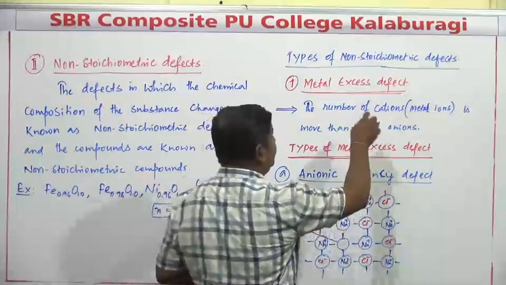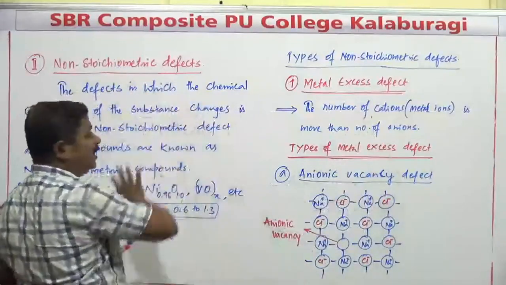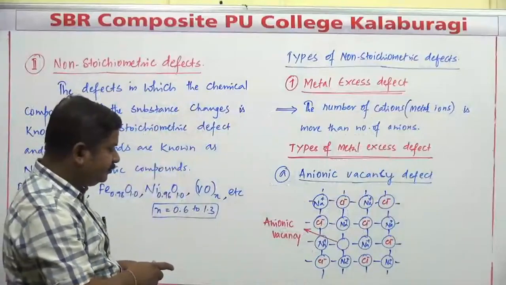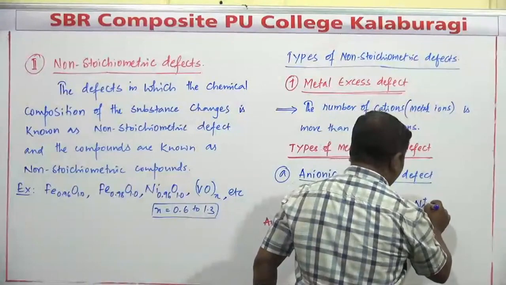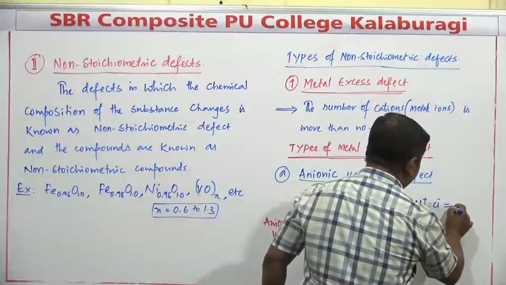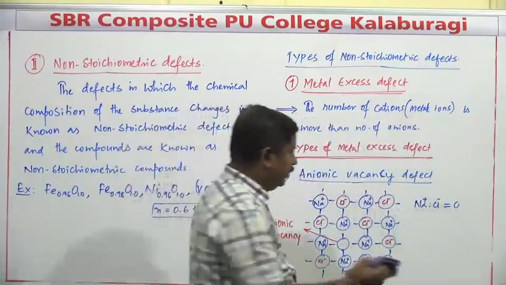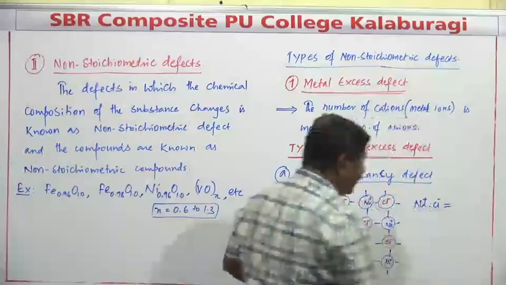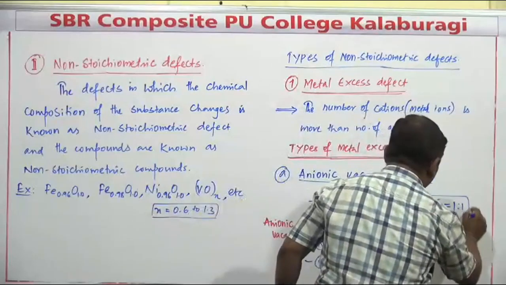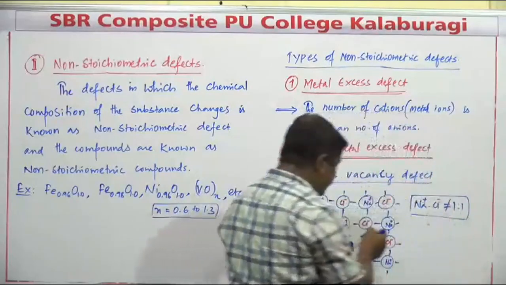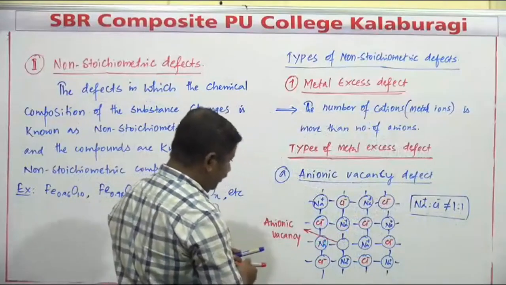Because of that reason, this compound is called what? A non-stoichiometric compound, and the defect is called a non-stoichiometric defect. The total ratio of Na+ ions to Cl- ions is not equivalent to 1:1. Normally the number of Na+ and Cl- ions is 1:1. Because of that reason, it is not equivalent, and the defect is called the non-stoichiometric defect.